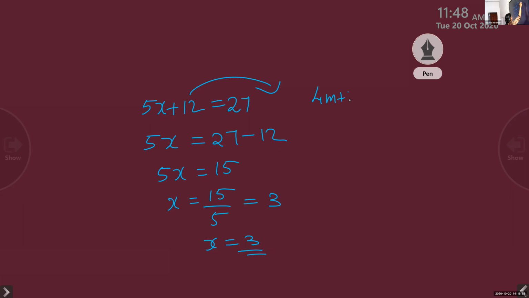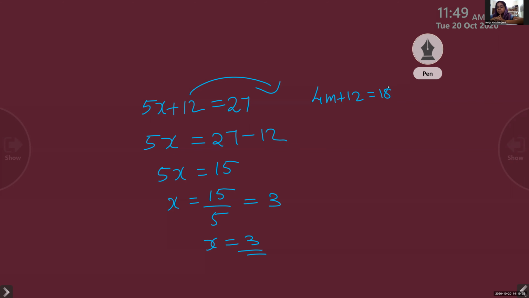4m plus 12 is equal to 18. Okay, Gauri Priya, can you answer me? Hello, Gauri Priya. Yes, ma'am. Tell me the answer. 1.5. How much? What did you say? 1.5. 3 by 2. Yeah, 3 by 2. Let us check how it is done.